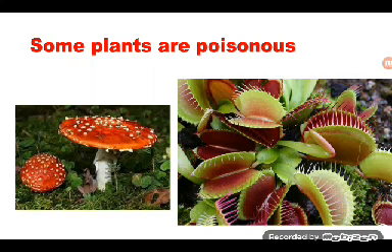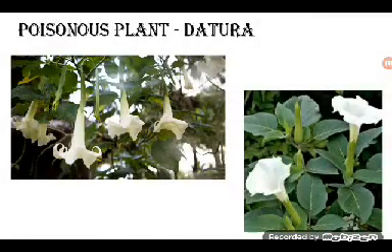This plant has a specific shape of leaves. Okay? These leaves eat insects. You will be surprised to listen to this. Yes, it is true. When the insect enters this leaf, the leaf closes tightly and catches the insect inside, and the juice which is secreting inside kills the insect. So it is an insect eater plant. Okay. Now we will go to the next.